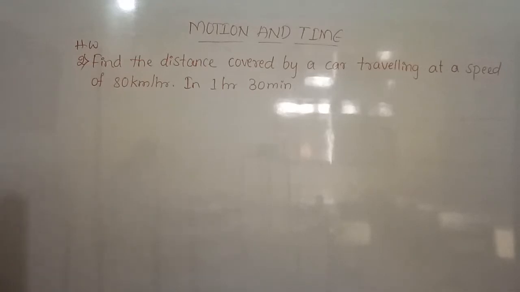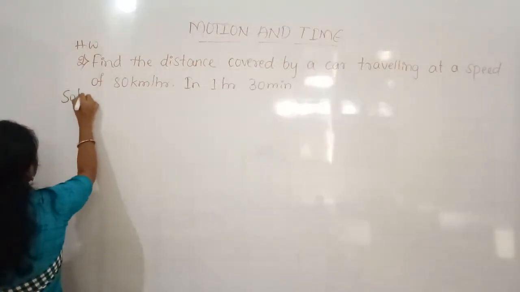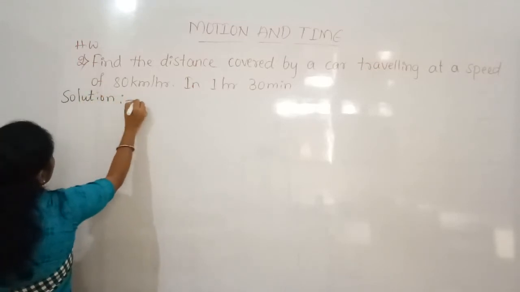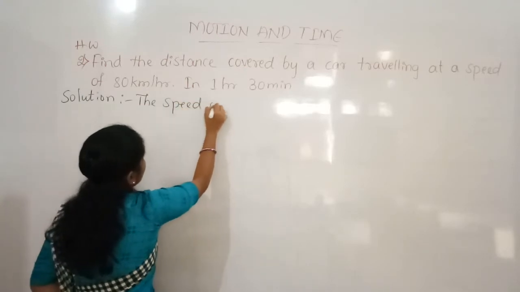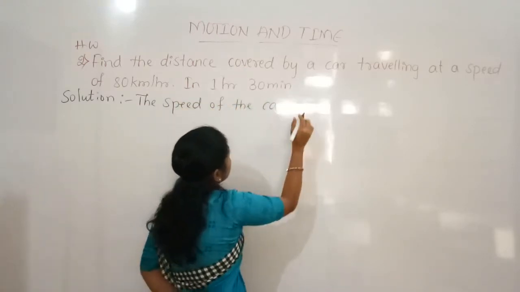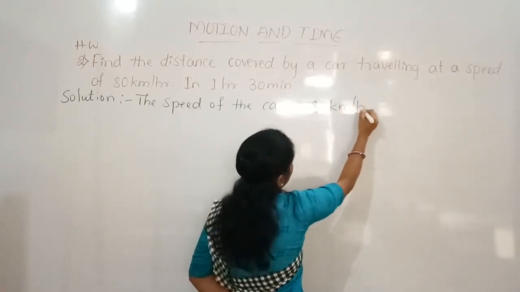So now we can write the solution. The speed of the car is equal to 80 kilometers per hour.